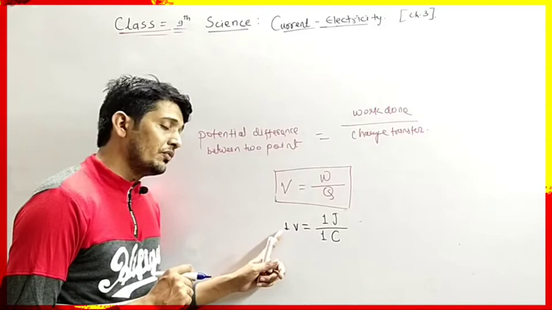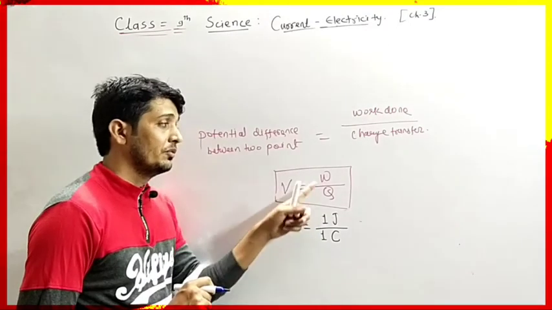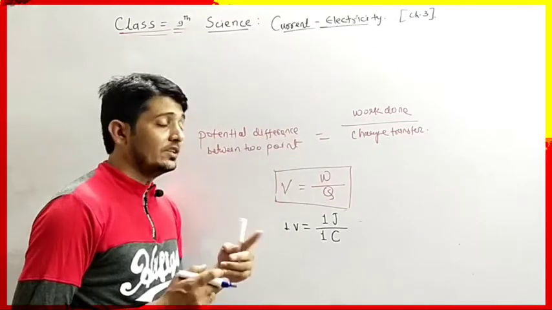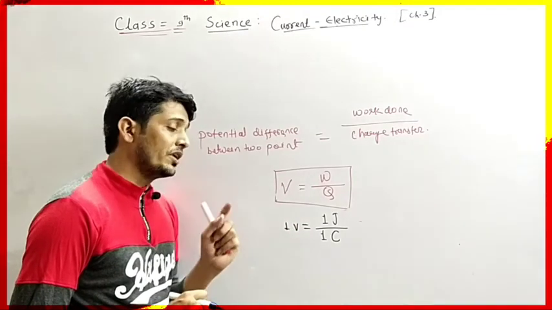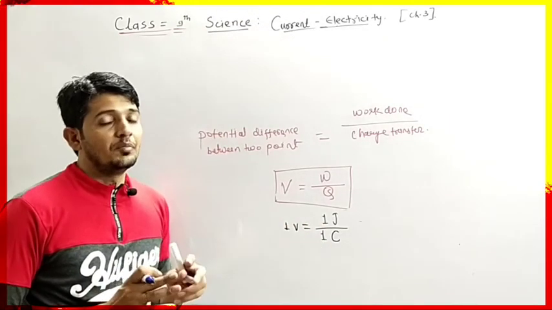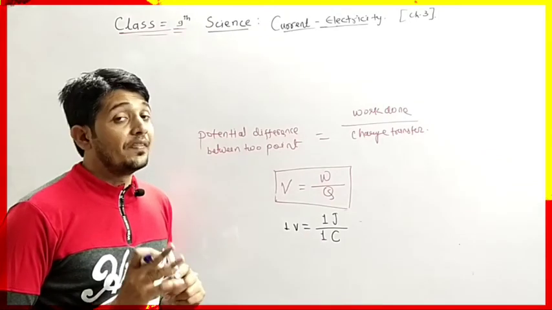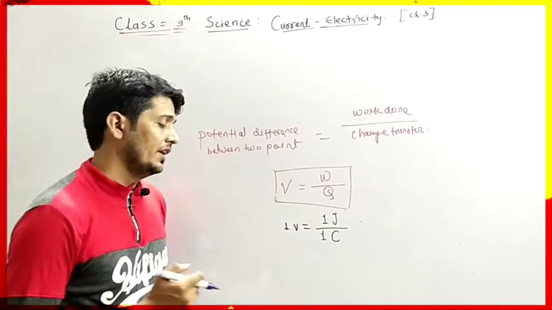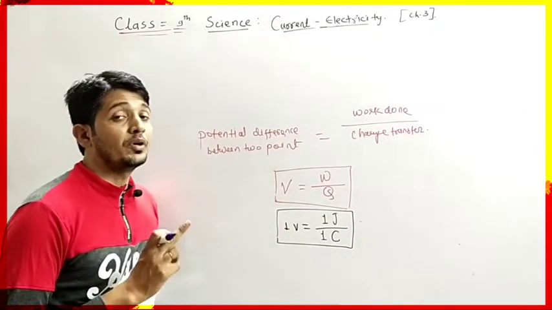So we have to define 1 volt of potential difference. 1 volt of potential difference can be defined as 1 joule of work done by any electronic device by the flow of 1 coulomb of charge. Then we will say the potential difference is 1 volt.